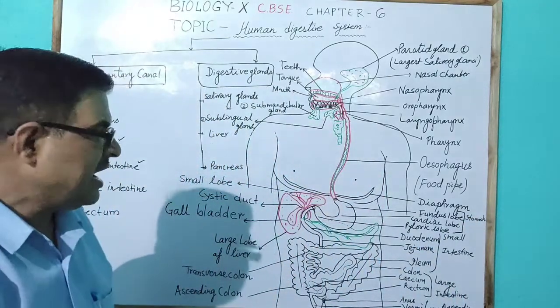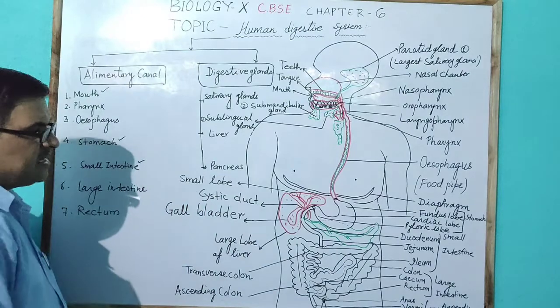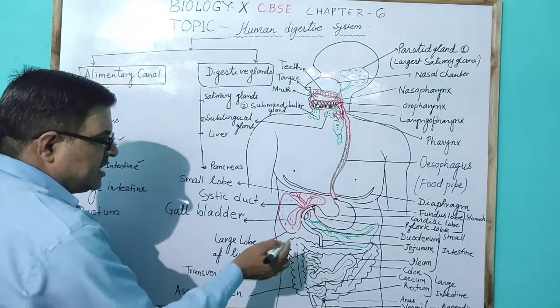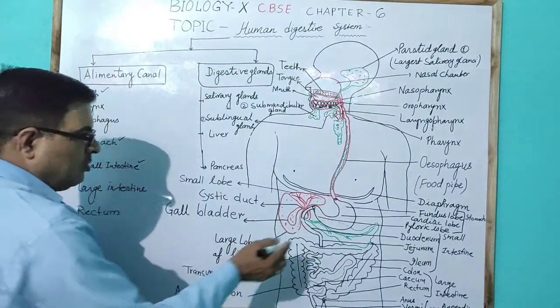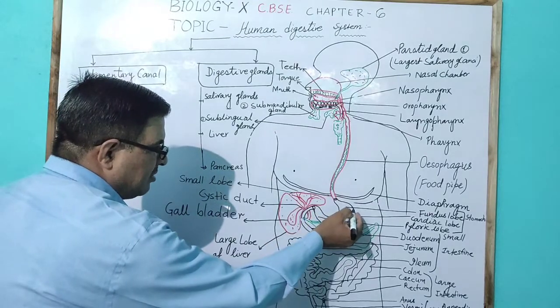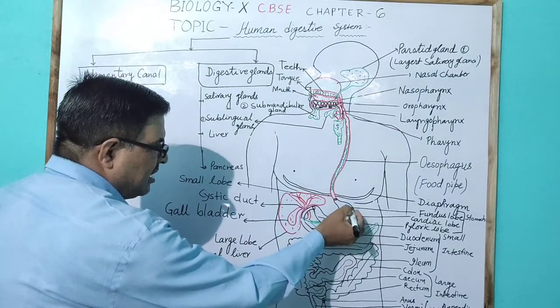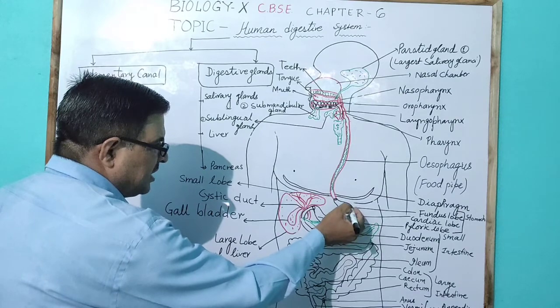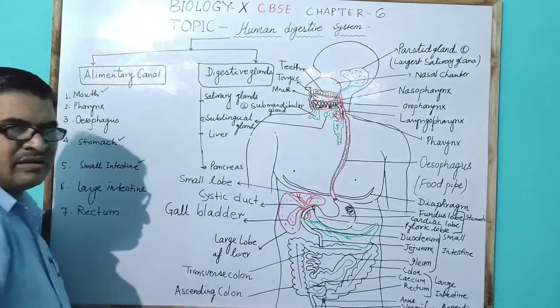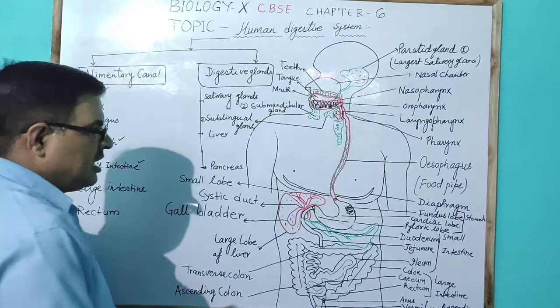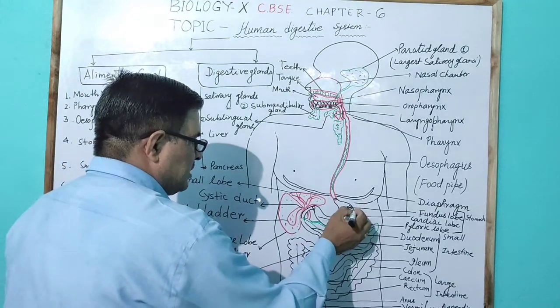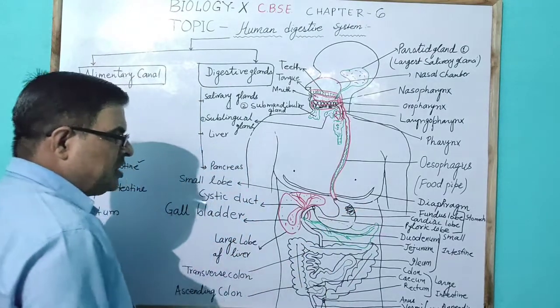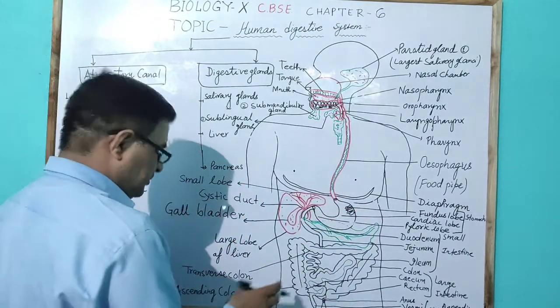The stomach is also called the digestive bowel. The stomach contains, in the fundus part, different types of glands, like the argentic gland which secretes HCl.